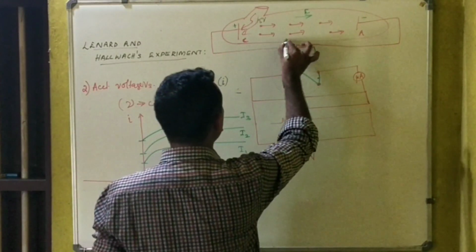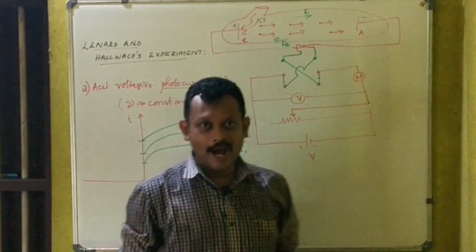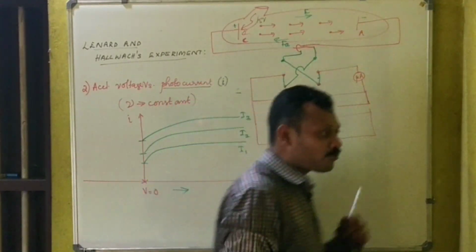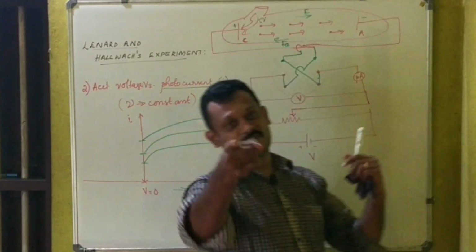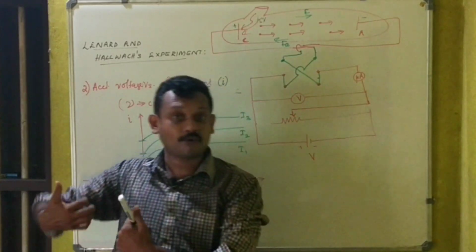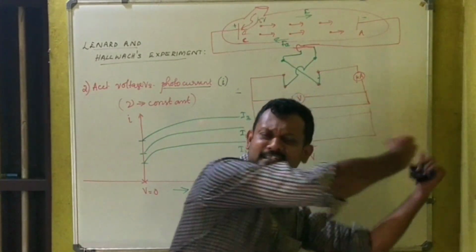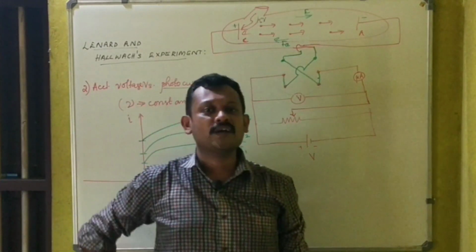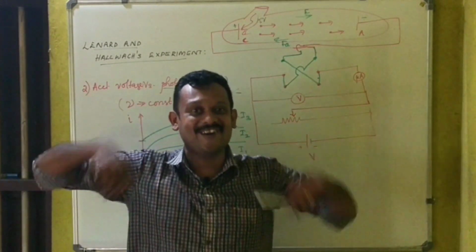This is the direction of the force on the electron. Now, when electrons try to run towards the right, the electric field is pulling them backward. What will happen to the electrons now?